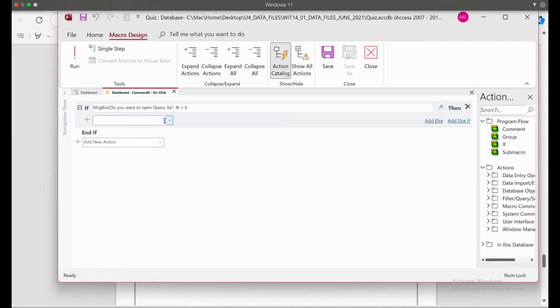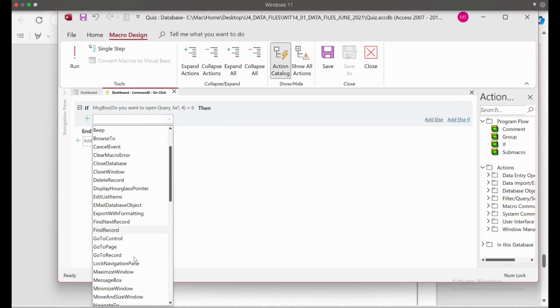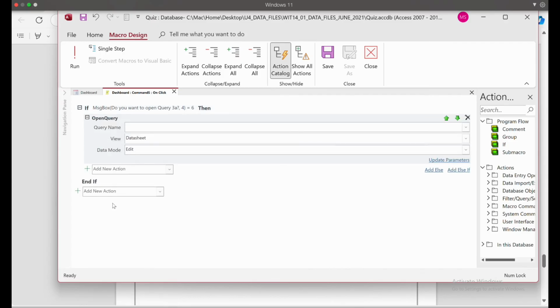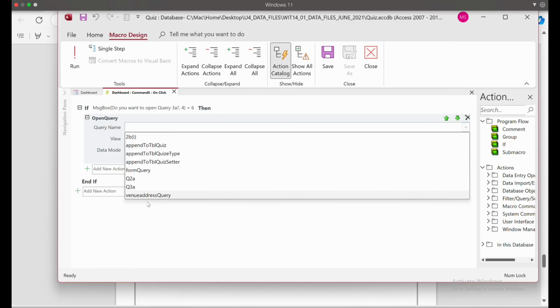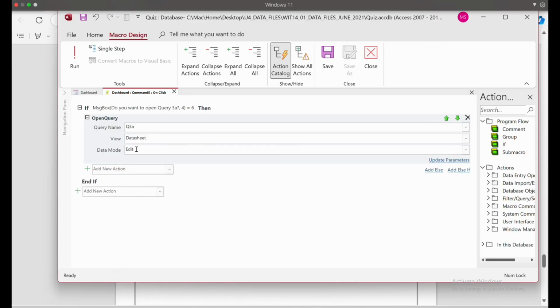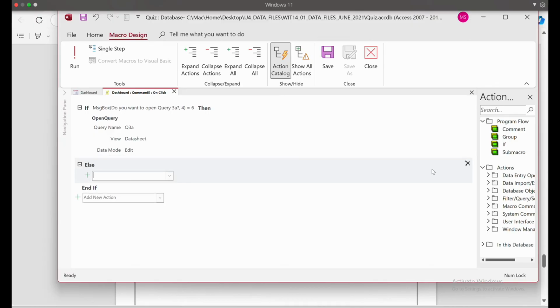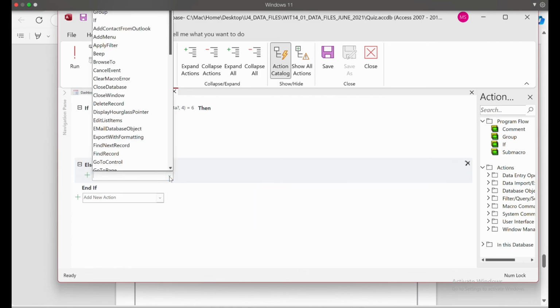If it's true, then we will open the query. So that's why we'll choose here. Where is the open query? This is the open query. Then open query, the name for this, they will give us all the options for the query that we have. So we'll take the 3a, datasheet edit, nothing. Then from here we will choose else. Okay, if yes, this one will occur. If false, they say that the question 3b will come up.